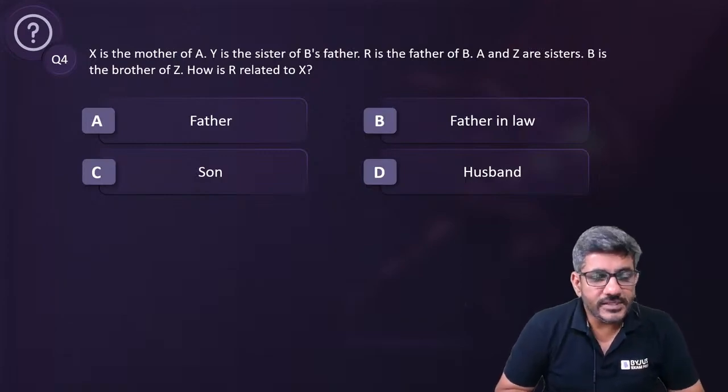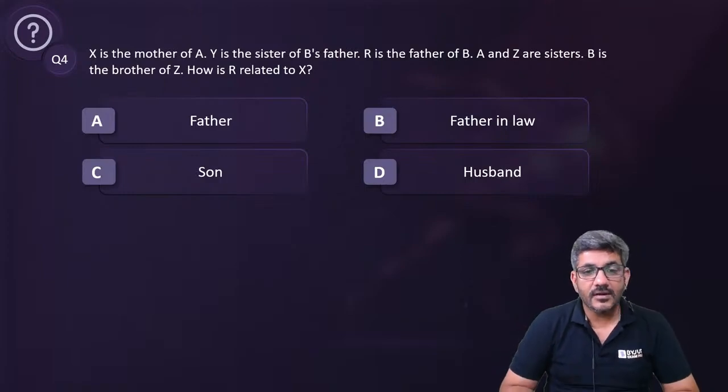Yes, what's the answer for question number 4 now? It's a question based upon blood relations.